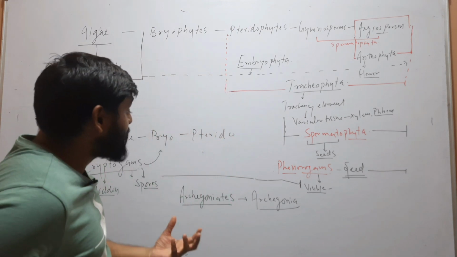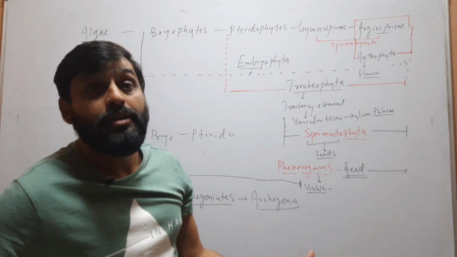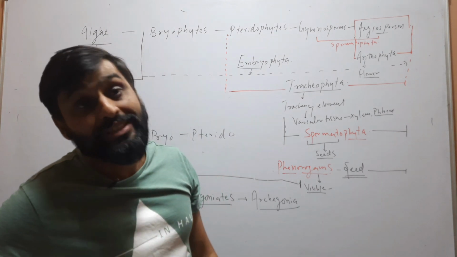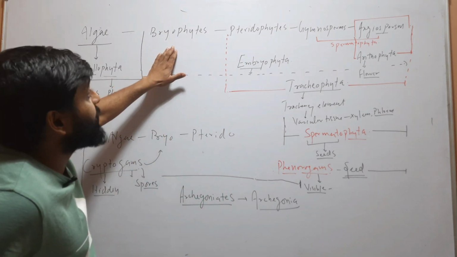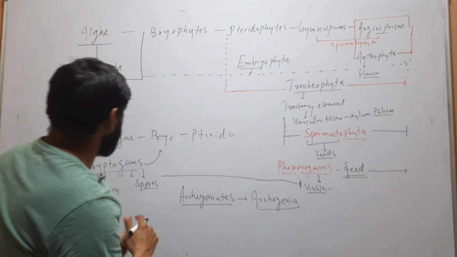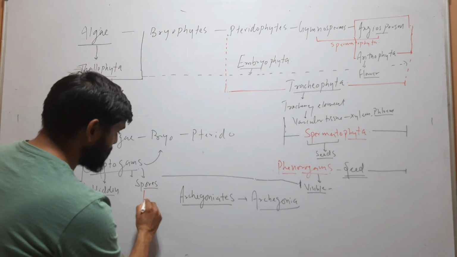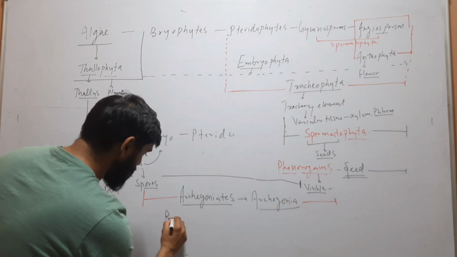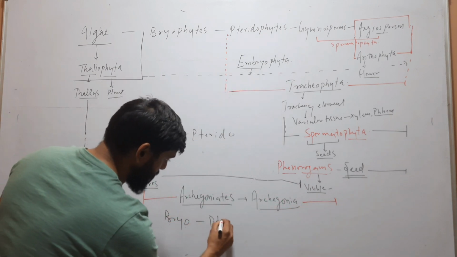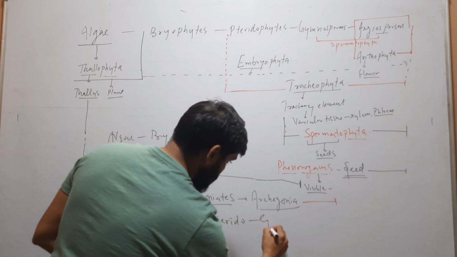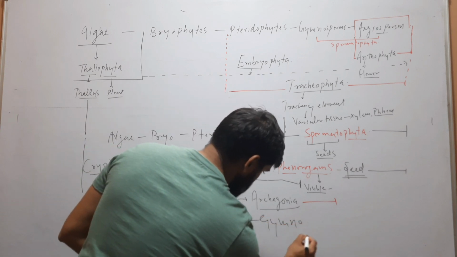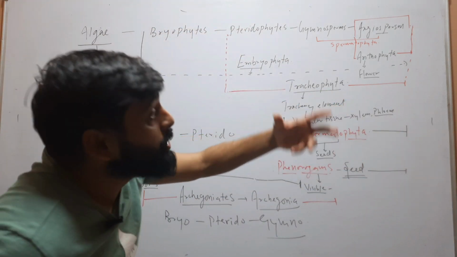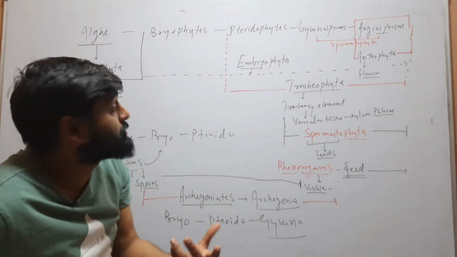So the group of plants in which archegonia is formed are called archegoniates, and we know these groups. These groups are bryophyte, pteridophyte and gymnosperm. So archegoniates are bryophytes, pteridophytes and gymnosperms.